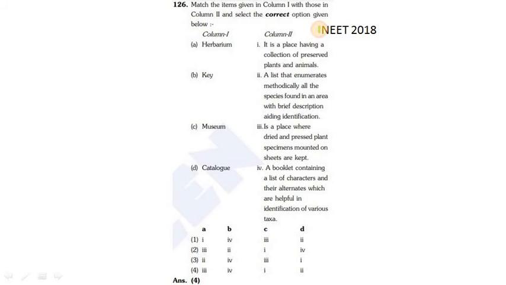This question was asked on NEET 2018. Match the items given in column 1 with those in column 2 and select the correct option given below. A. Herbarium. Herbarium is the place where dried and pressed plant specimens mounted on the sheet are kept. B. Key. Key is a booklet containing a list of characters and their alternatives which are helpful in identification of various taxa.